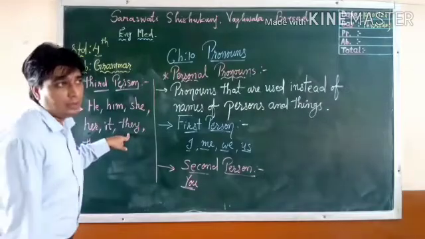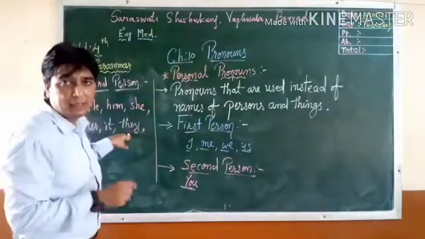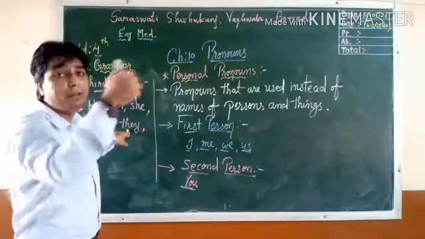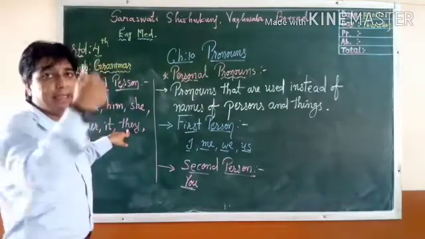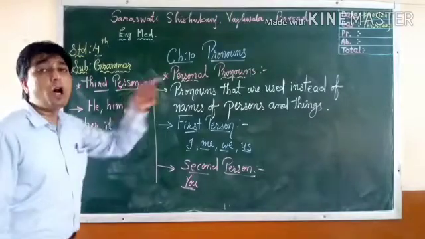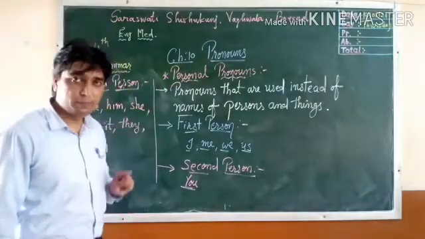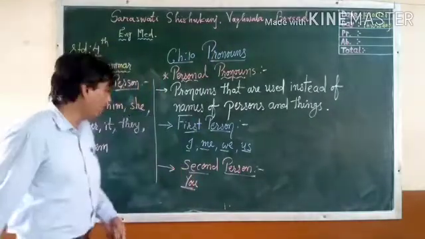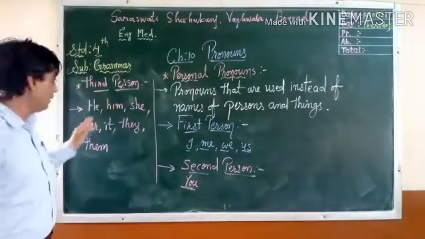They: they are playing in the garden. Now, they is the plural form of he, she, and it. Them: please call them here right now. So this is the third person.